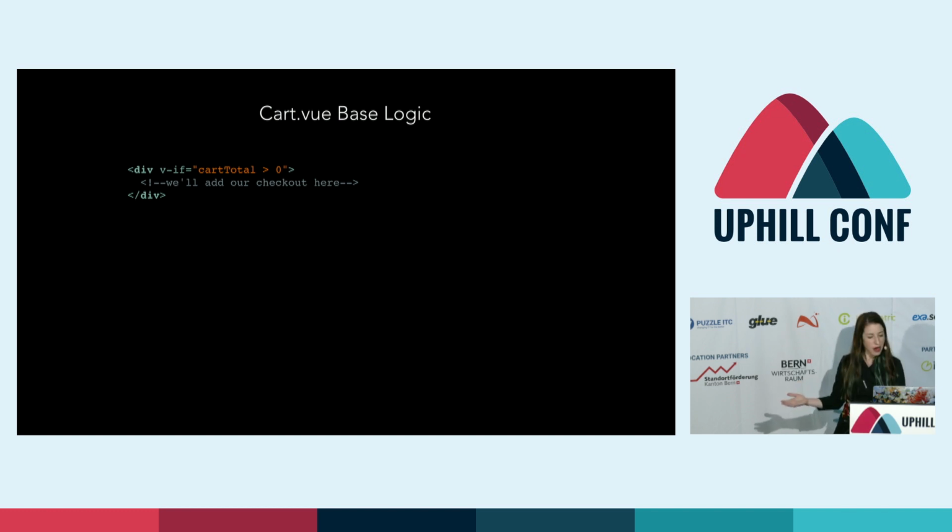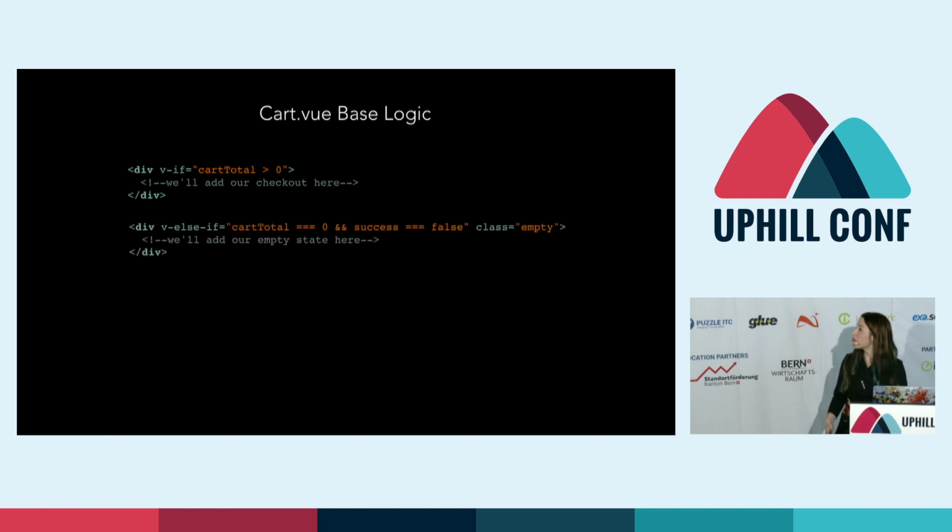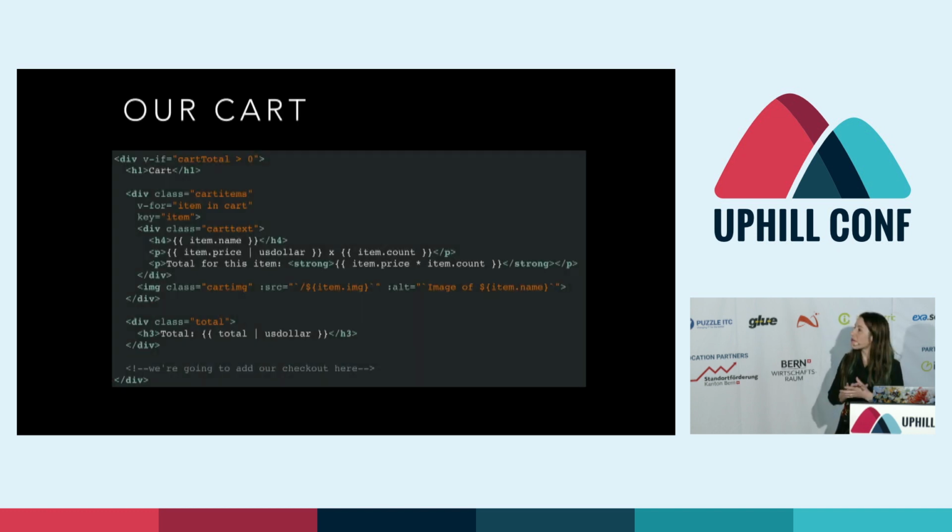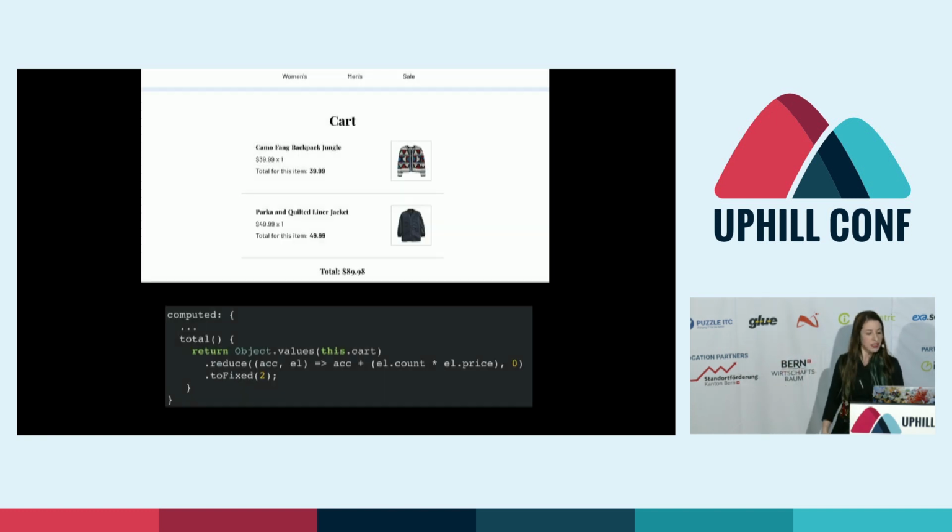First, if there's items in the cart, we'll add our checkout component. Then, if the cart is empty, we'll give them the ability to get back to the main page and add items. And finally, if there's a success, we'll let people know it's being processed, and we'll give them a success component. So we'll look at that first code block. We have some items in our cart, and we'll show a cart that reminds people of the items with a thumbnail, the quantity, and its price. And you can see there's some filters here for US dollar, which will basically do some currency conversion. So here's what this will look like. And we'll get the total by getting the values in the cart and creating a computed value here.